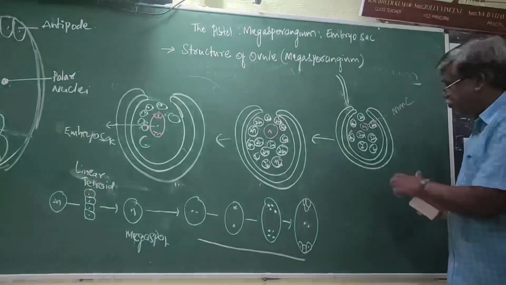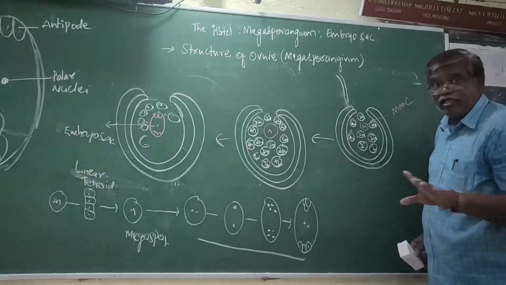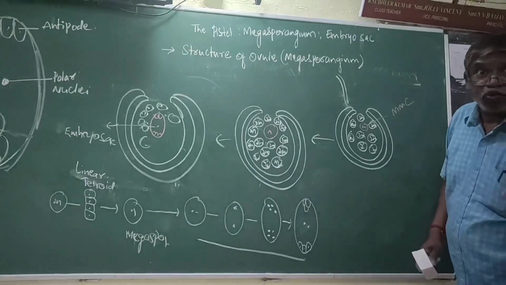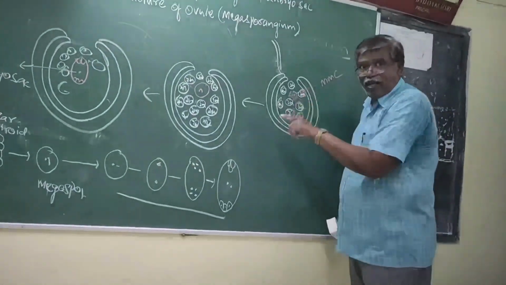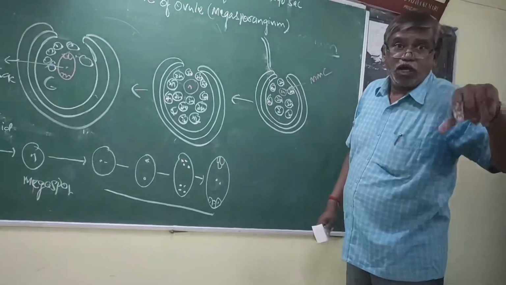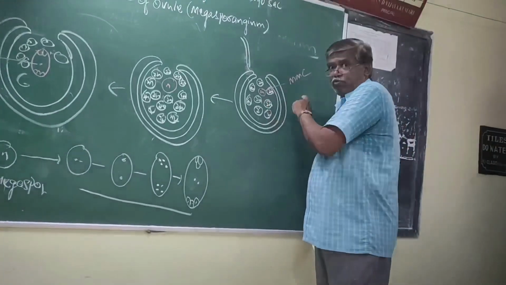I indicate the pink line. The remaining is white color. This white color is cells of nucellus, but they do not take the responsibility to form the egg. It is only one cell of nucellus that takes the responsibility to form the megaspore, megaspore to embryosac, embryosac to egg. Hence, it is called as MMC.